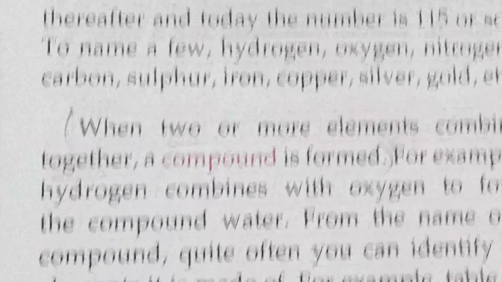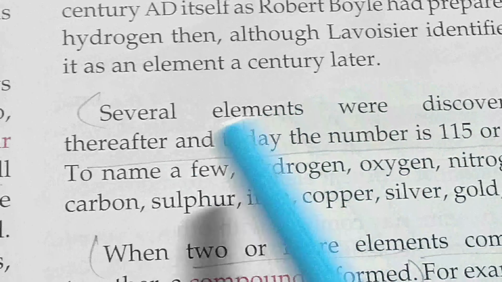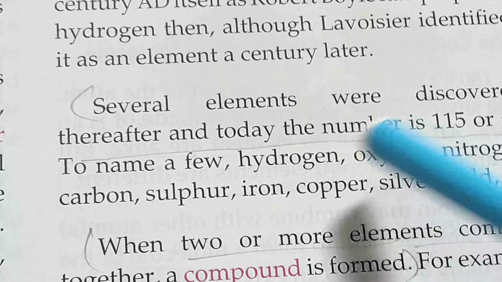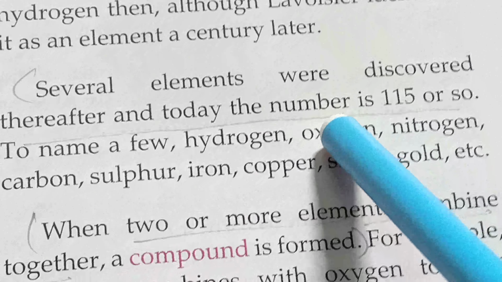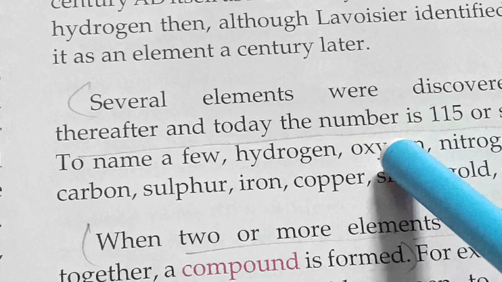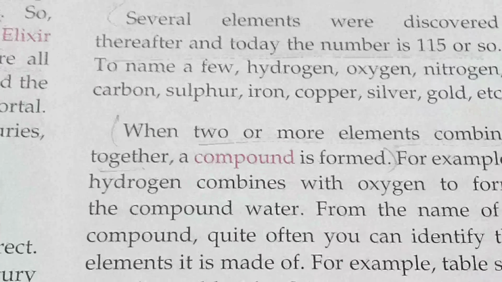Next, several elements were discovered thereafter. मतलब after a long time, normally several elements were discovered. So today the number of elements is 115. So now the number of elements is 115.